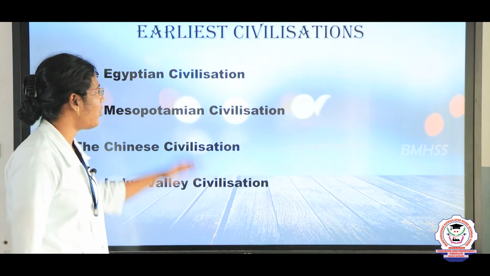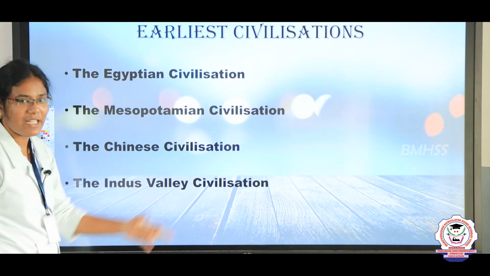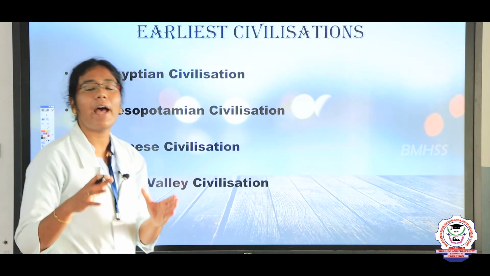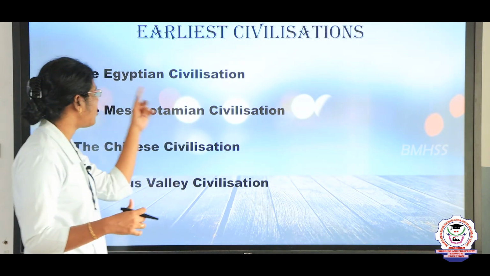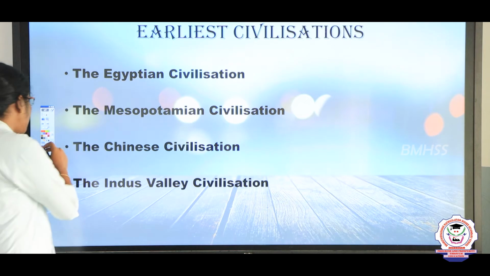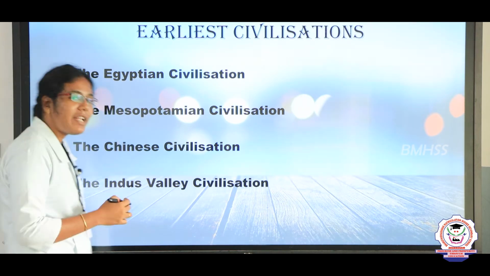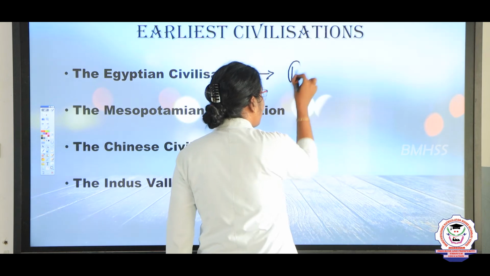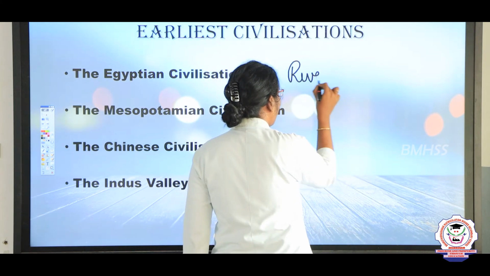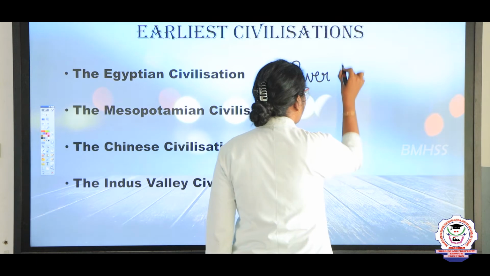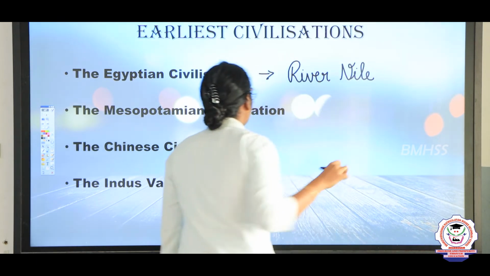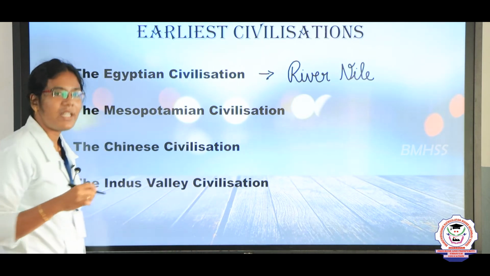The next topic we are going to see is the earliest civilizations, which flourished on the banks of rivers. The first one is the Egyptian civilization. The Egyptian civilization flourished on the bank of the river Nile. The second one is the Mesopotamian civilization.